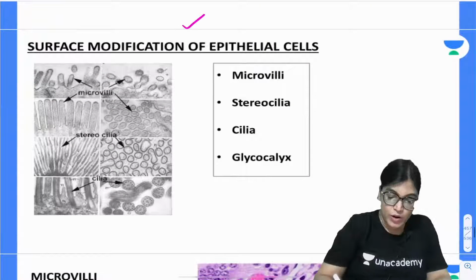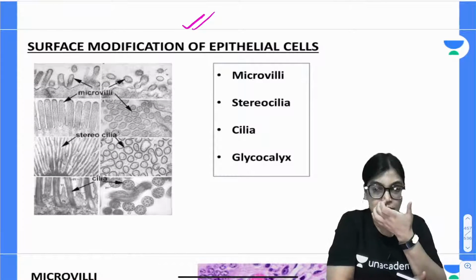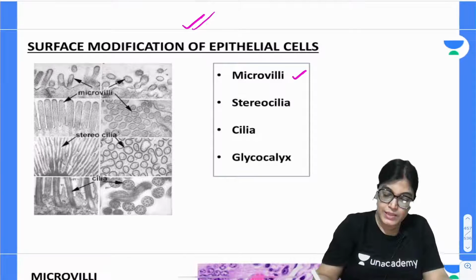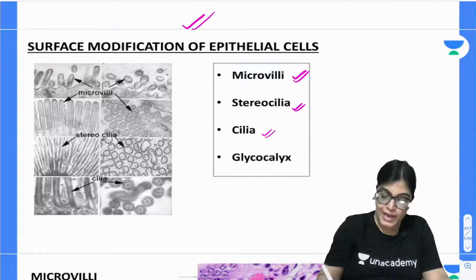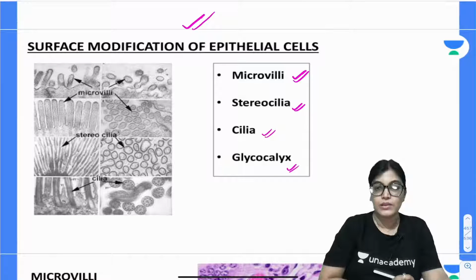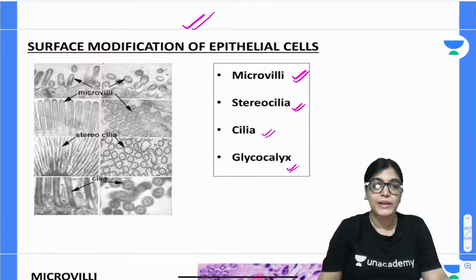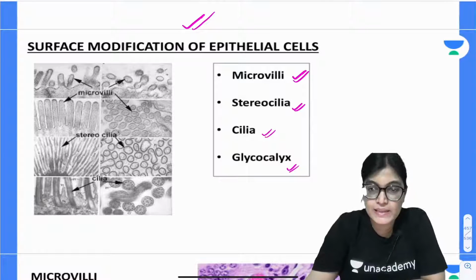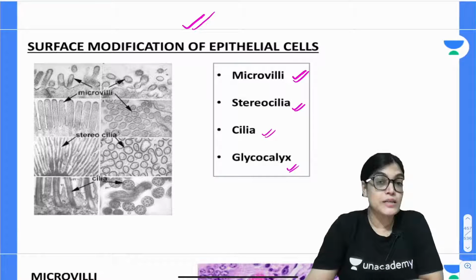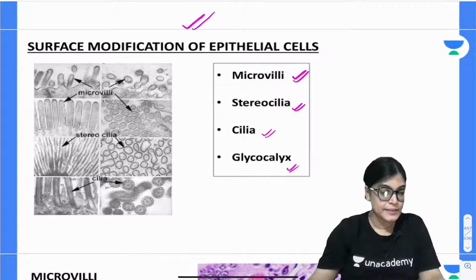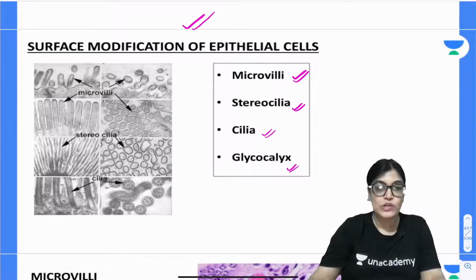Now, surface modification of epithelial cells. If I talk about surface modification, it is in the following forms: microvilli, stereocilia, cilia and glycocalyx, which is located on the microvilli of the apical part of the epithelium. So there are certain modifications seen on the apical part of epithelial cells, in the following forms: microvilli, stereocilia, cilia and glycocalyx. I want to explain each of them.